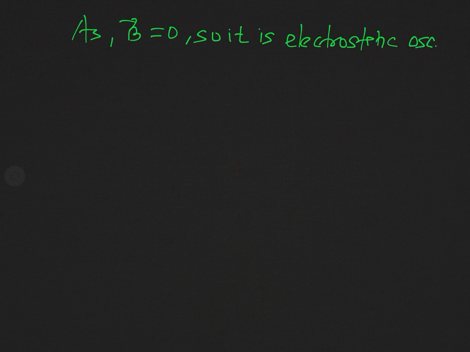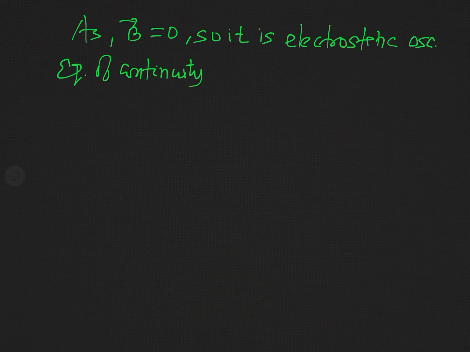Electrostatic oscillation, and you can say there is no fluctuating magnetic field, and so the oscillation will be of electrostatic nature. Now equation of continuity is what? Equation of continuity, which actually refers to the charge conservation, and this equation of continuity is one of the MHD equations.